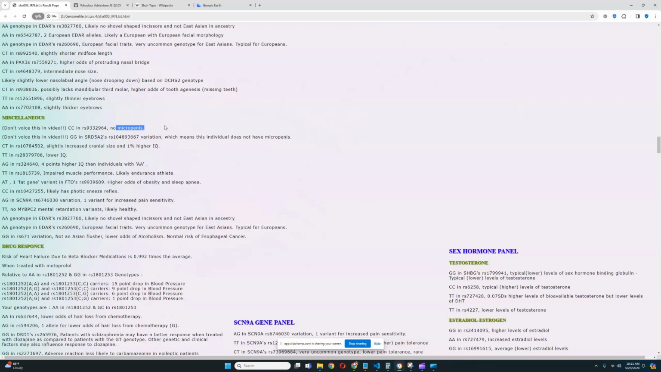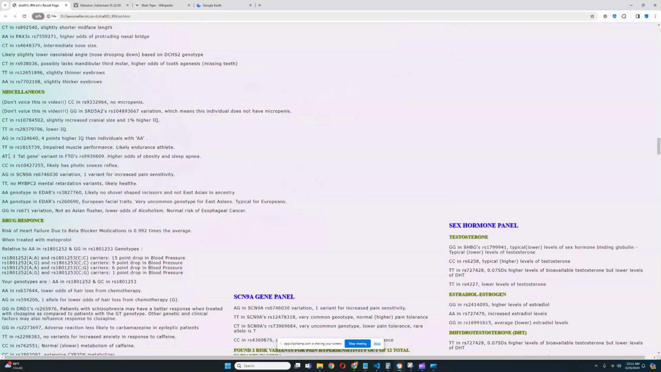Does not have micropenis. That's really good to see. Of course, it's a female, so of course she doesn't have micropenis, but doesn't have any predisposition to micropenis in the genetic sense, which is really good to see. One fat gene variant in FTO, rs9939609, so she has some predisposition to obesity. One variant for increased pain sensitivity in SCN9A, which is kind of typical for South Asians.